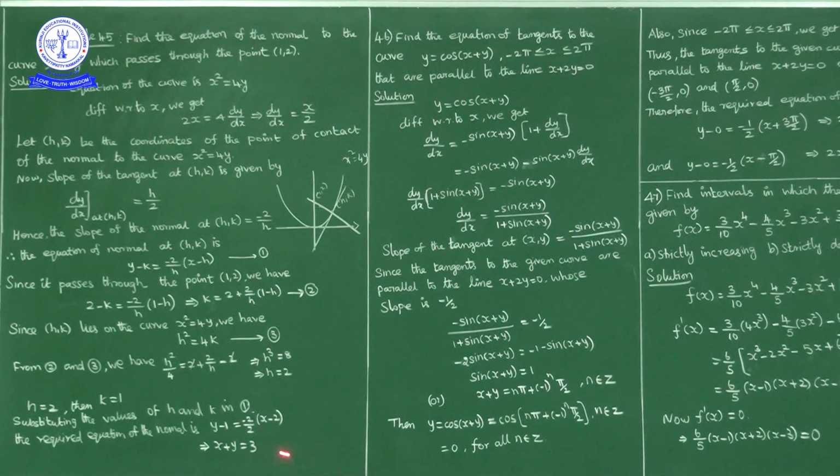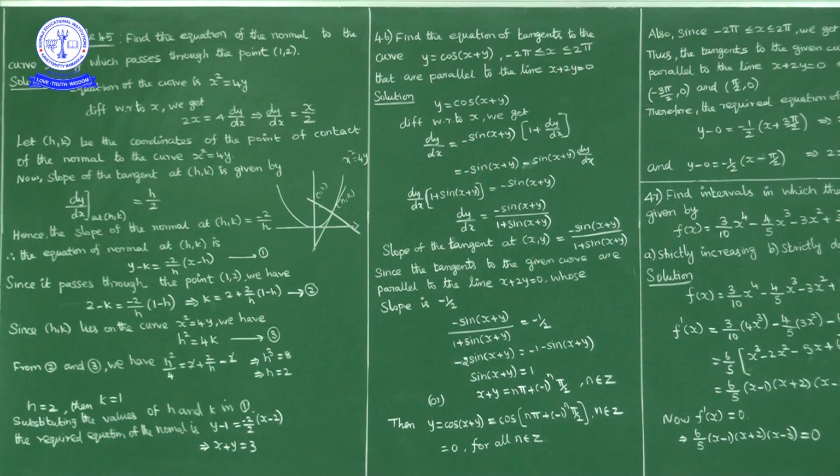So equation of normal, in place of h comma k if you write 2 comma 1, so what we get, equation of normal is x plus y is equal to 3. x plus y is equal to 3. Okay, this is the required equation of the normal.